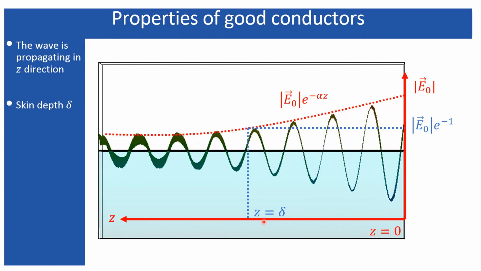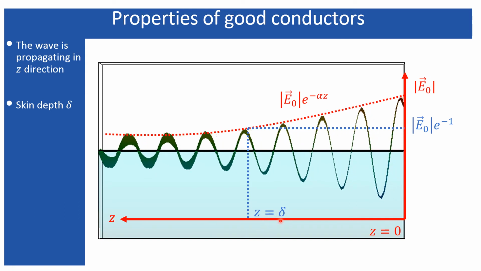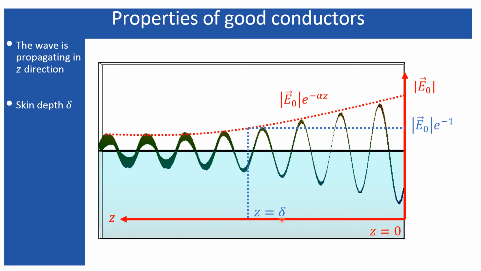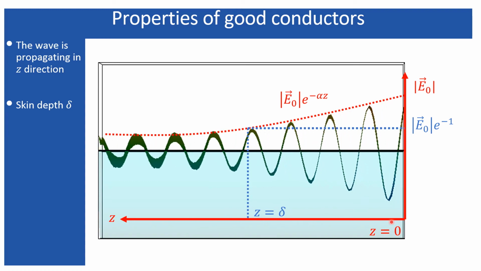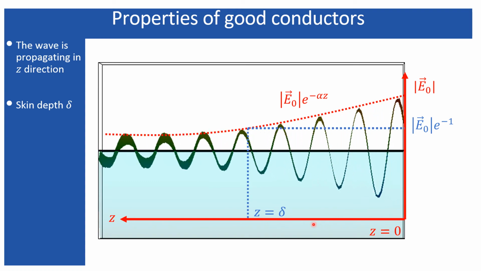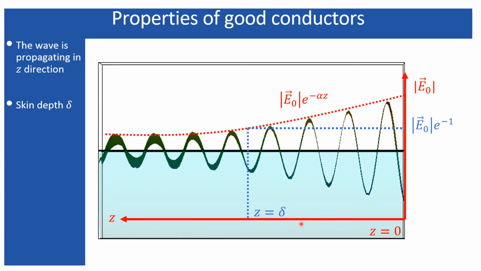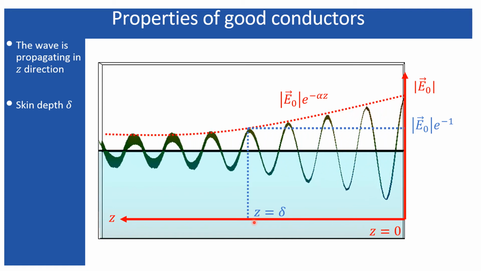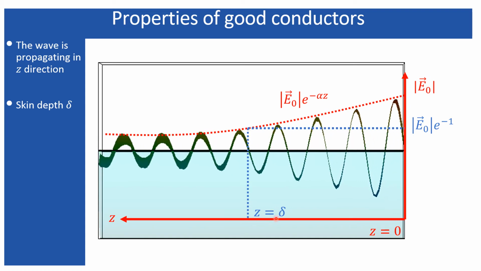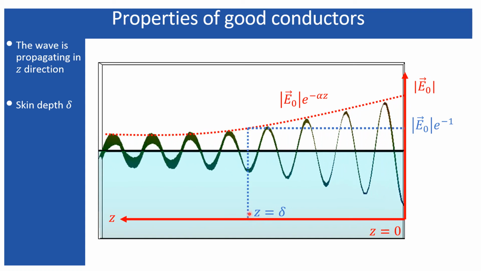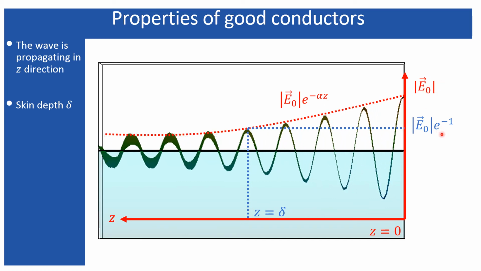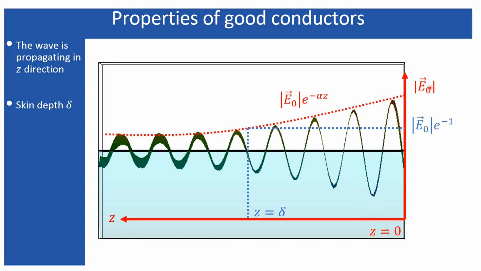Now, that certain distance I have represented here by this small symbol, delta. As the wave propagates along the z direction, as I have assumed in all my previous lectures, and since in this particular case the medium is a lossy medium, at z equals delta, at this distance, the magnitude gets reduced by the e to the power minus 1 factor from its initial magnitude.